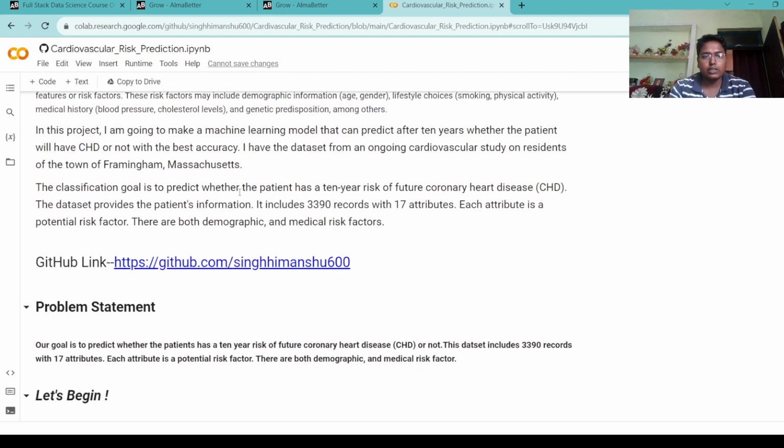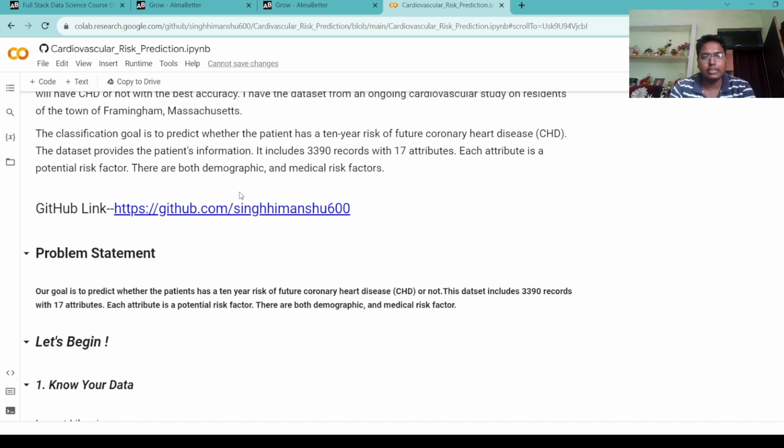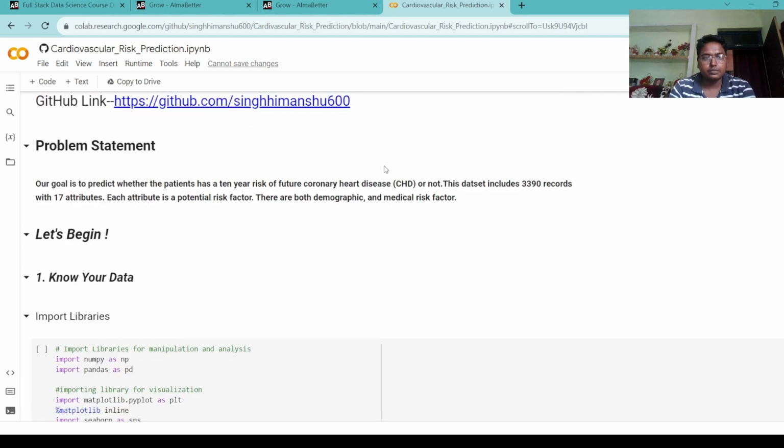The classification goal is to predict whether the patient has a 10-year risk of future coronary heart disease. The dataset provides the patient information. It includes nearly 3,390 records with 17 attributes. It shows our rows and it shows our columns. Here I mention my GitHub link.